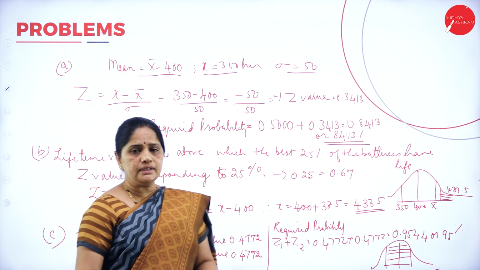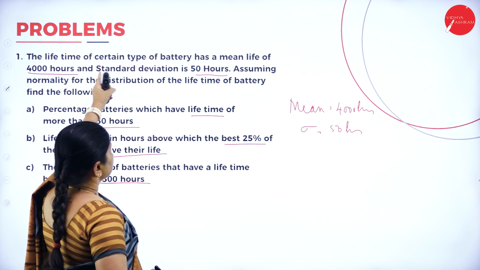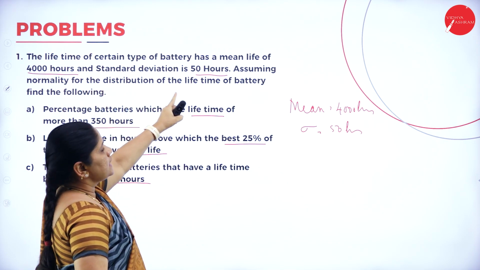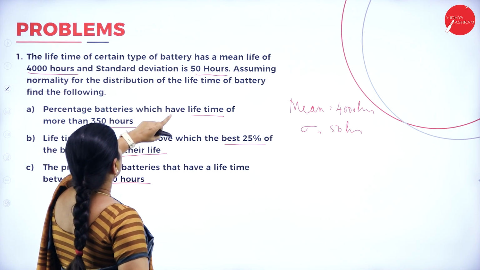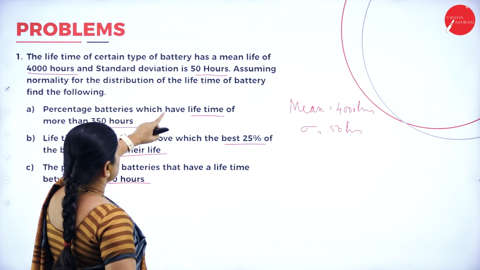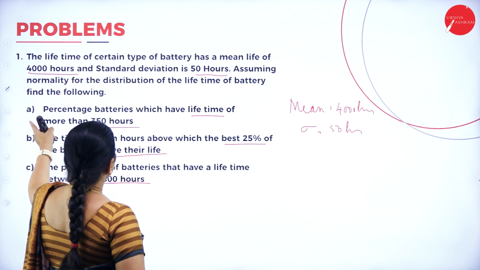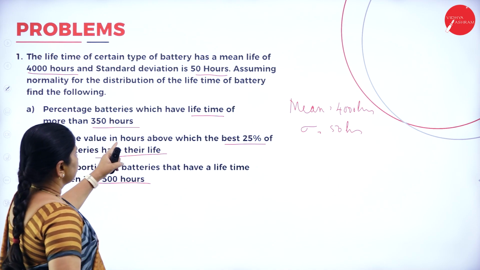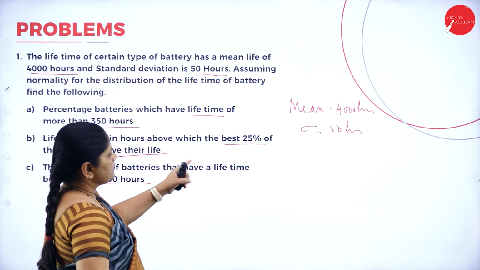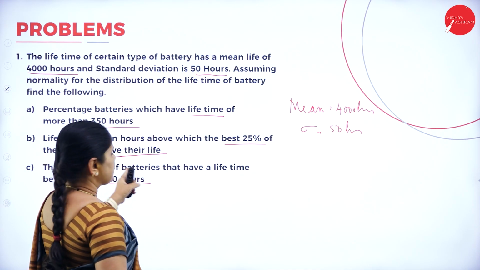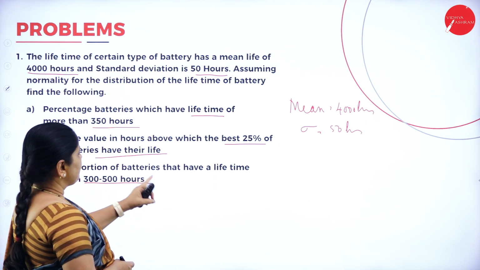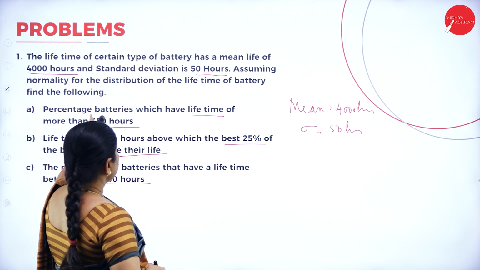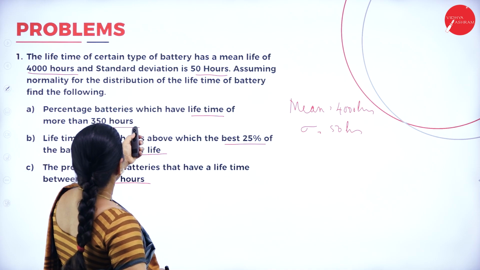The problem here is: the lifetime of a certain type of battery has a mean life of 4000 hours and standard deviation of 50 hours. Assuming normality for the distribution of the lifetime of the battery, find the percentage of batteries which have a lifetime of more than 350 hours, the lifetime value in hours above which the best 25% of the batteries have their life, and the proportion of batteries that have a lifetime between 300 and 500 hours. Now, we find the answer for this in the next one.